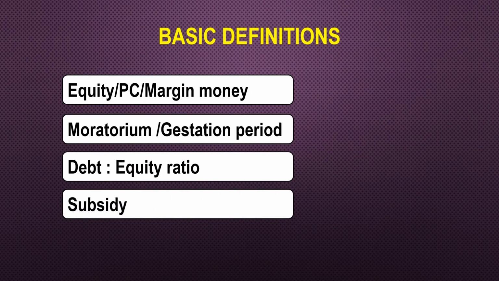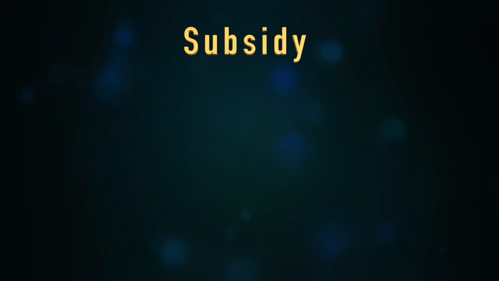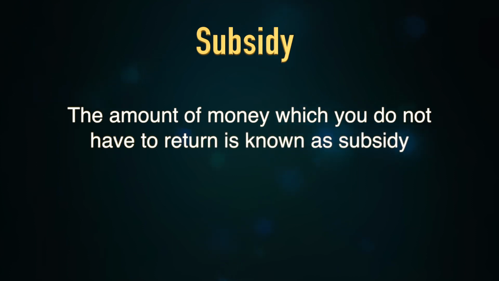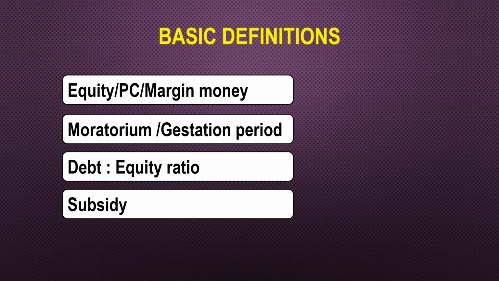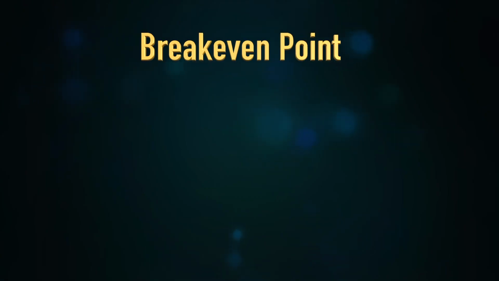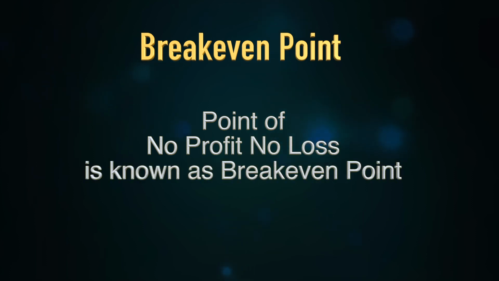Then the subsidy is the amount of money which you do not have to return. So the government gives certain subsidies because of certain reasons, like if you go to the northeast, you get the subsidy over there. There are tax holidays, and sometimes the government wants to promote certain areas which are industry backward areas, so they give a subsidy in case you are setting up the business over there. Then the break even point. Now break even point is that point where there is neither any profit nor any loss. So the point of no profit no loss is known as the break even point.